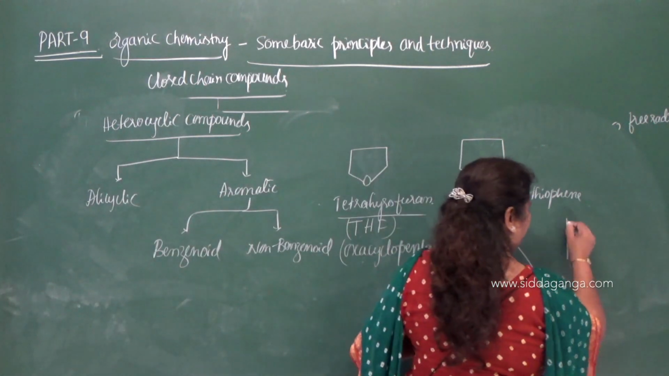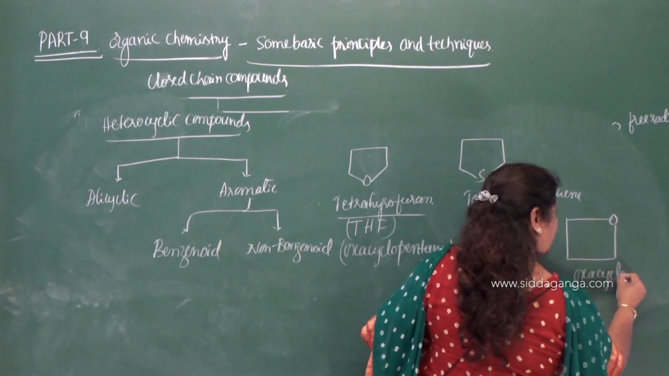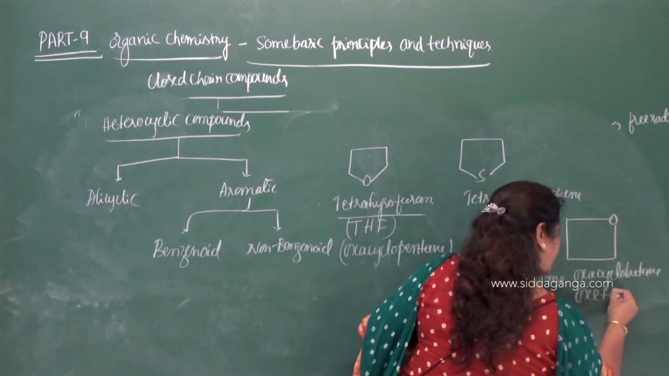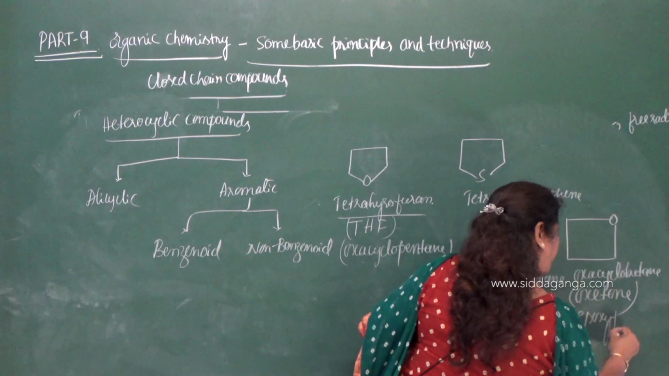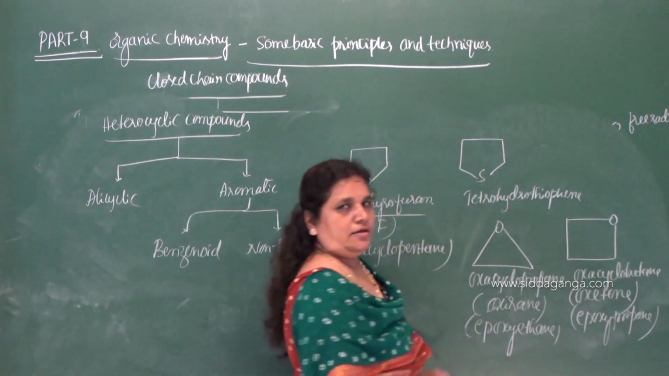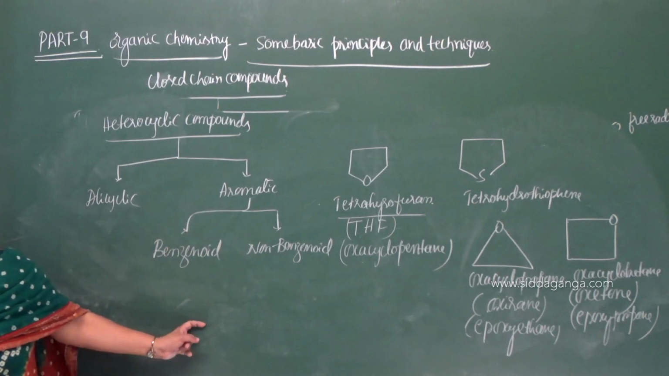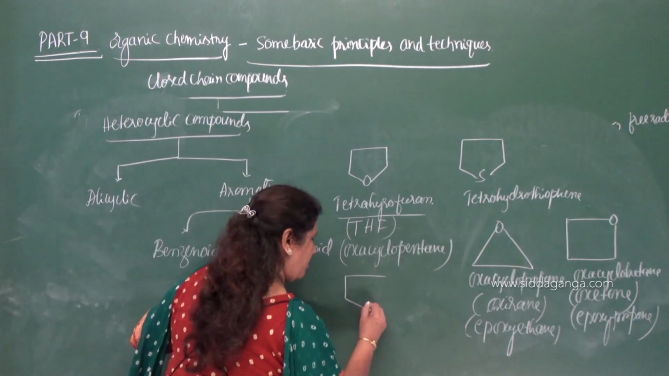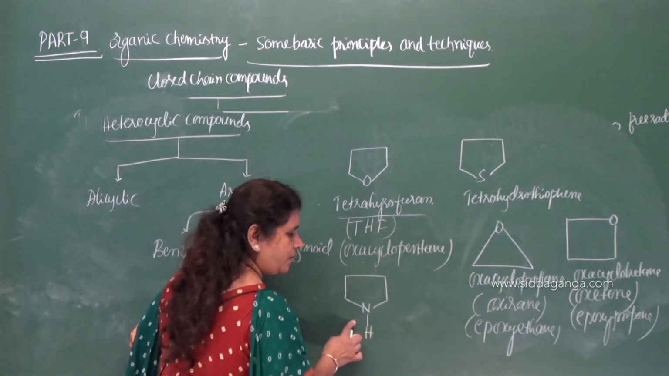And one more compound I can give: oxacyclobutane, or oxetane, also called epoxy propane. Why is it epoxy propane? 3 carbon atoms are there. So, all these are examples of heterocyclic alicyclic compounds. One more example you can take is pyrrolidine. See here, it may also contain nitrogen, not only oxygen and sulfur.